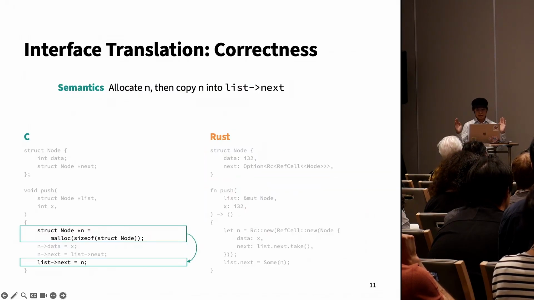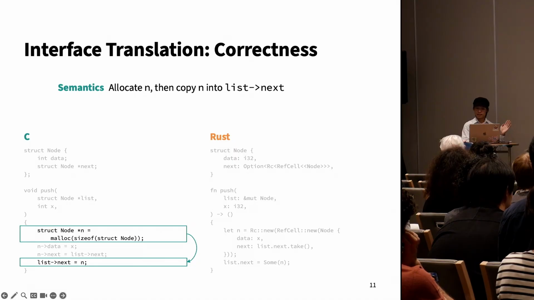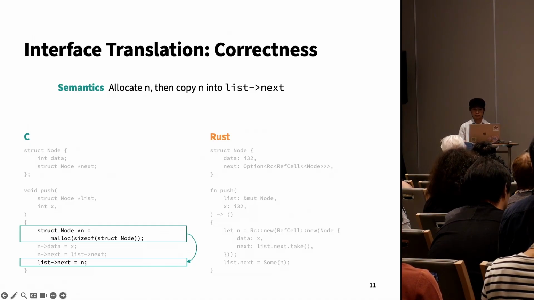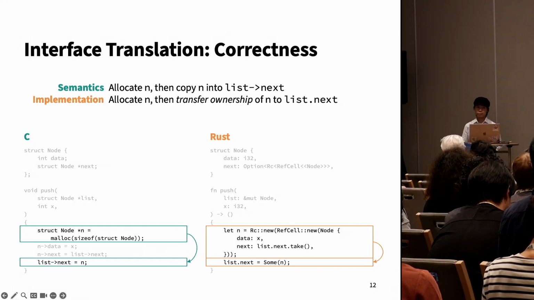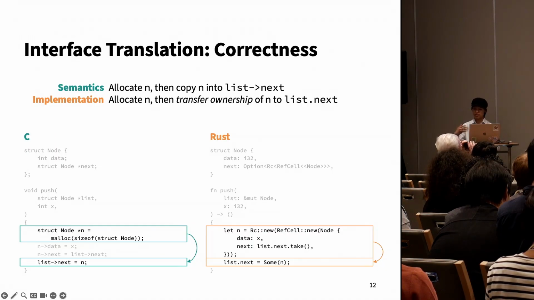So these are the C semantics that we want to preserve. In the body of push, the C code allocates a node on the heap, gets a pointer to it called n, and then copies n into list arrow next. In order to replicate this behavior in Rust, we have to contend with its ownership and borrowing rules. So, a crash course on ownership. In Rust, all objects have an owner, and objects are dropped when their owner goes out of scope.